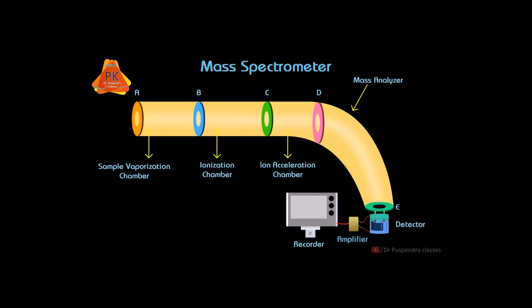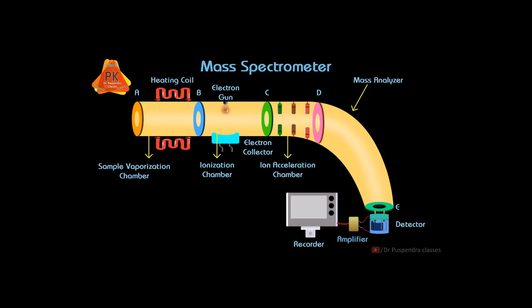Now coming to the first chamber, here the sample will be inserted. The second chamber is the sample ionization chamber. In this chamber, an electron gun will be present in the form of a tungsten filament, and an electron collector will also be present, which will collect the electrons. The third chamber contains various electrodes. The first electrode is supplied with positive potential, the second electrode with negative potential, the third electrode with more negative potential, and so on. So it will accelerate the ions.